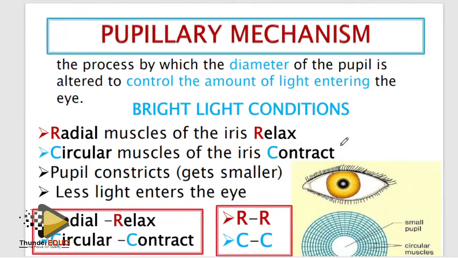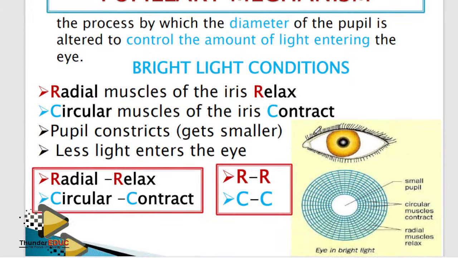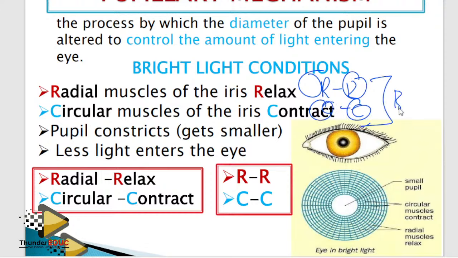That's why sometimes I don't just talk, and I go, so that I'm just highlighting. For the mechanism, we have the bright light and dim light. In bright light, you don't mix things up, while in dim light, you mix things up. So R with R, C with C. Radial muscles relax, circular muscles contract. You don't mix things in bright light.